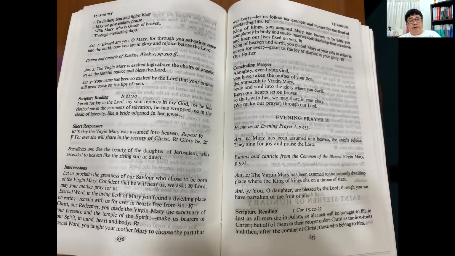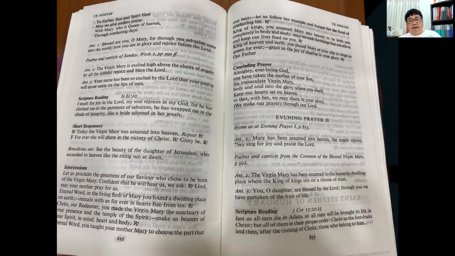So as you can see, whatever is proper, refer to the proper. Whatever is common, refer to the common. So if something is not found in the proper, then you go to the common. If it's found in the proper, then do not turn to the common.